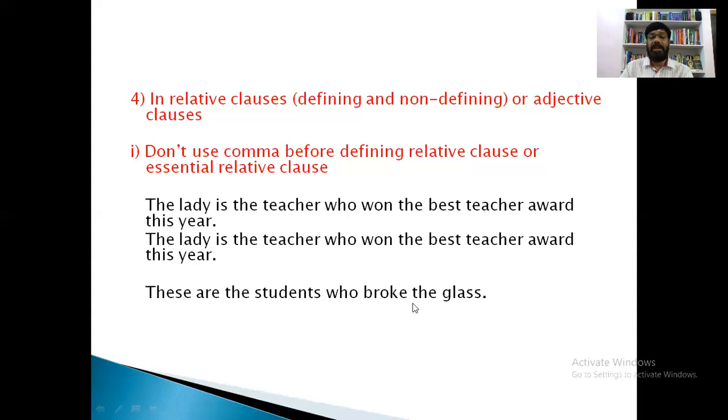When we are combining two clauses with relative conjunctions, we don't use a comma. Right? These are the students who broke the glass. So we need not use a comma here. This is the first rule under relative clauses.